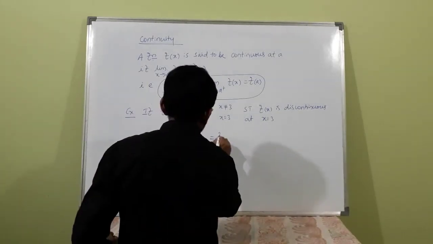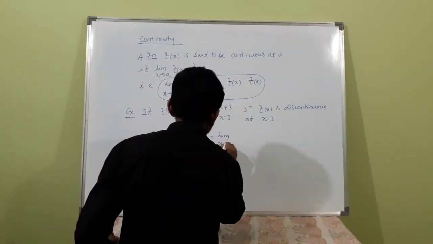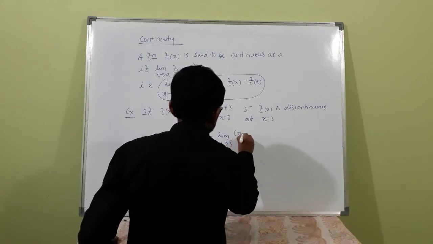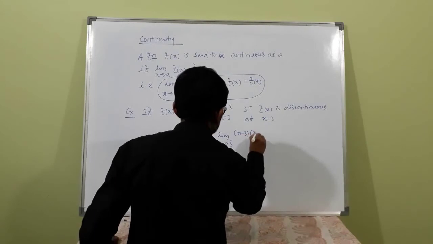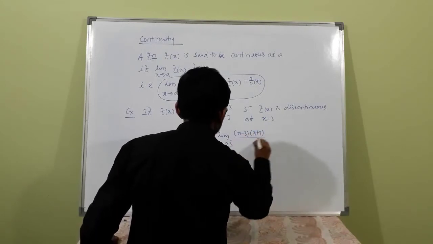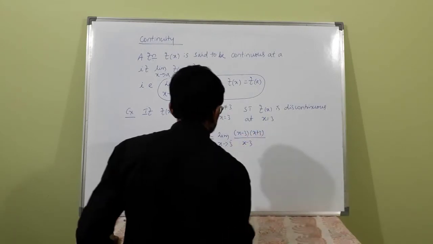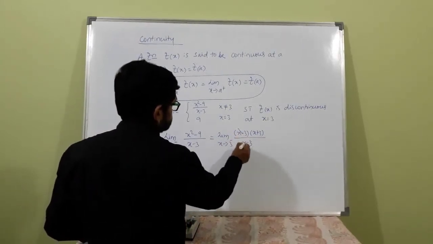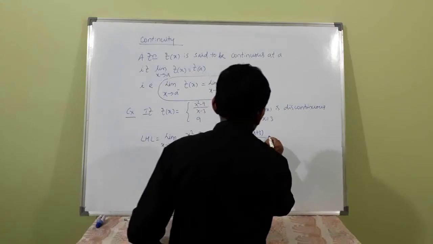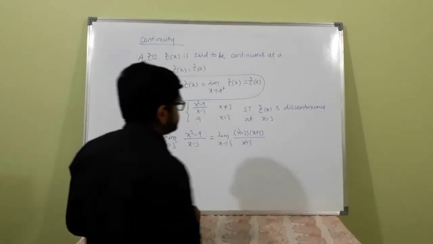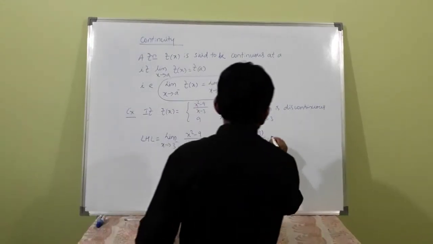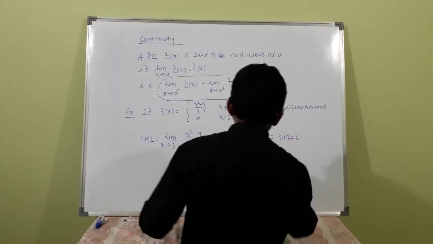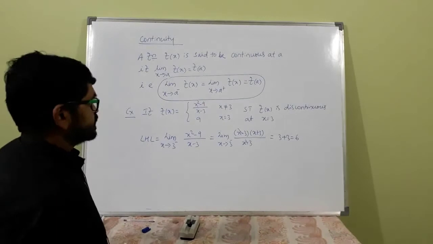That is limit x tends to 3 of x minus 3 into x plus 3 divided by x minus 3. Now as the limit is not exactly equal to 3, this gets cancelled and the limit of x plus 3, 3 minus. Now this is equal to 3 plus 3 is equal to 6. Now put x is equal to 3 there.